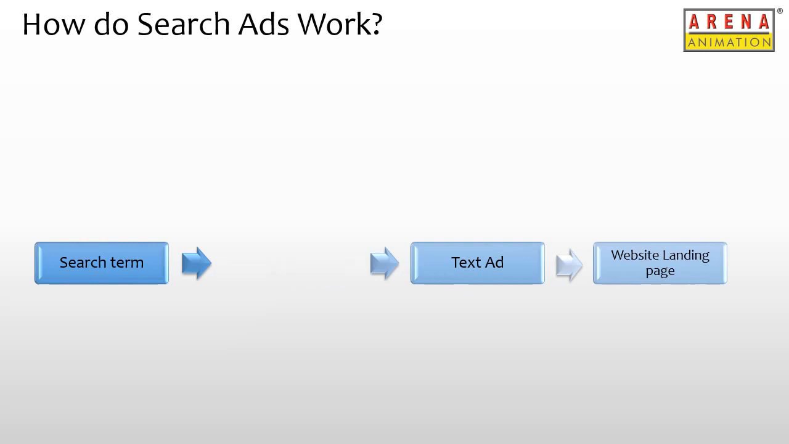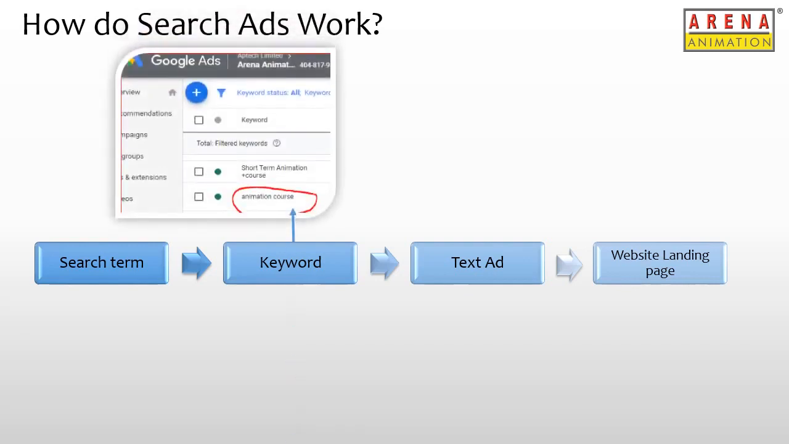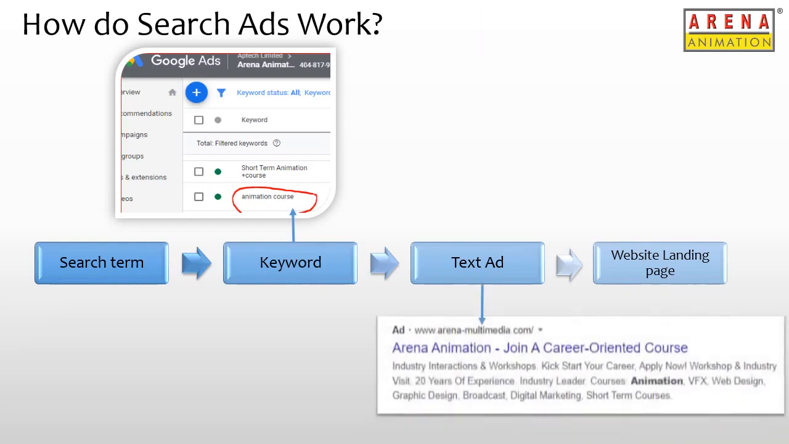However, it's important to note that here a keyword is responsible for the search ad to show up and not the actual search query entered by the user. Keywords relevant to the product a brand offers, for example, animation course, are added to the Google Ads platform and are linked to a text ad describing the same.